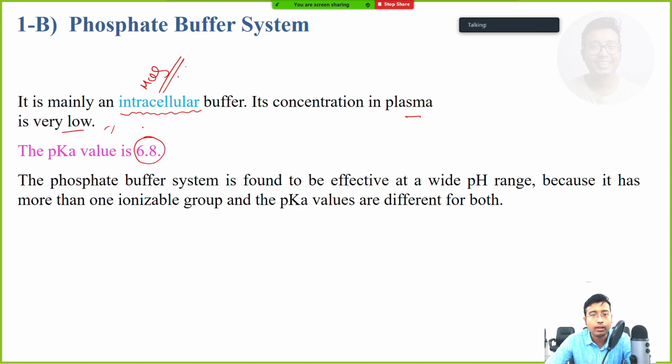Fine. Now, see, this phosphate buffer system is found to be effective at a wide pH range because it has more than one ionizable group and the pK values are different for both. Very important concept, right?